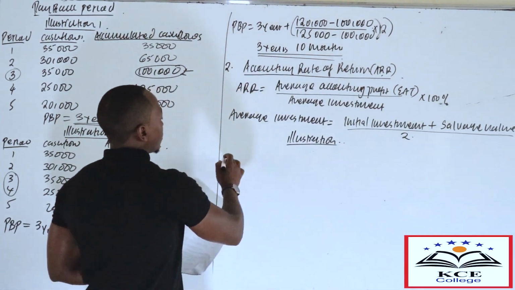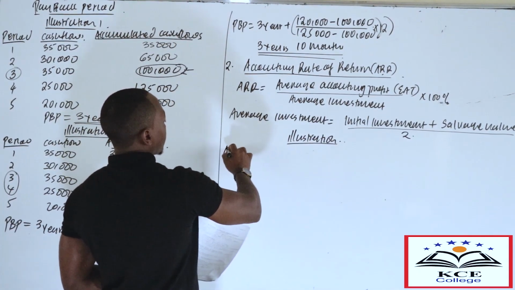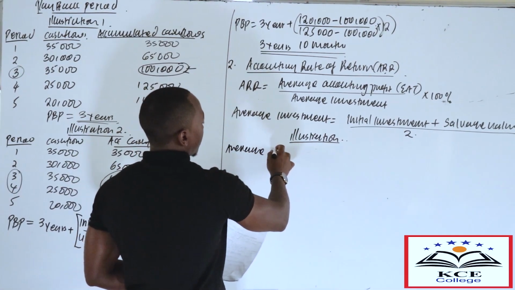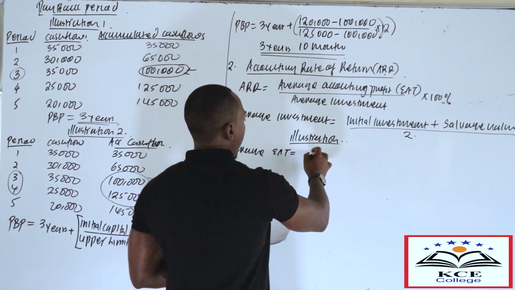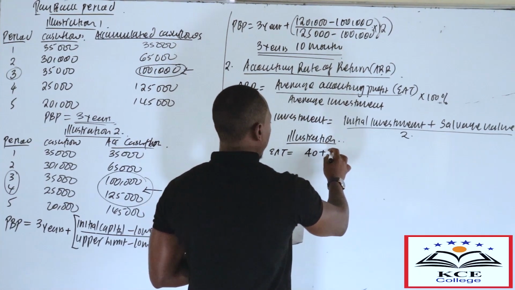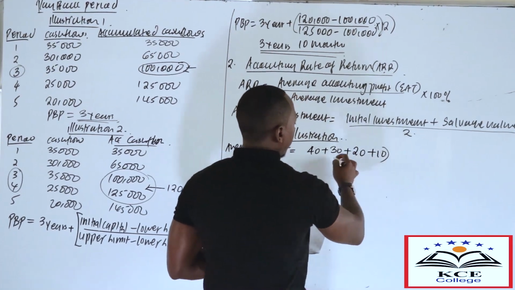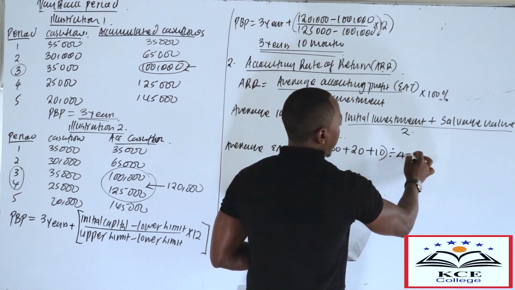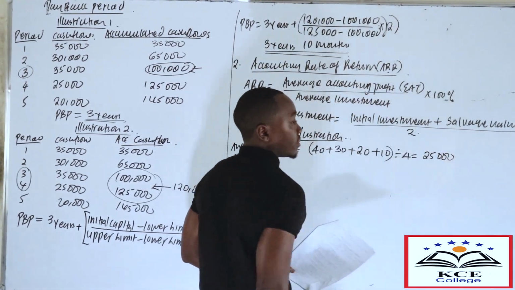To get the accounting rate of return, first of all, you need to get the average accounting profit, average earnings after tax. So you're given the profit for the 4 years: year 1, 40,000, year 2, 30,000, year 3, 20,000, year 4, 10,000. Then you get the average by dividing by 4, and you get 25,000.